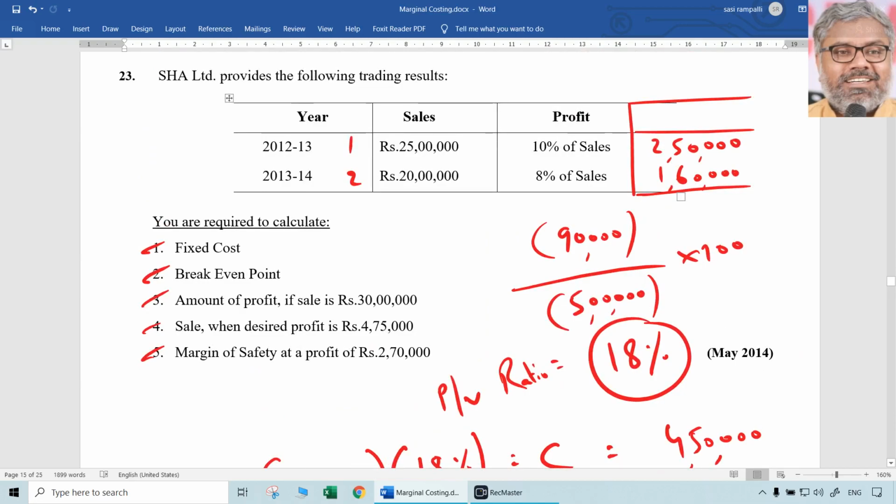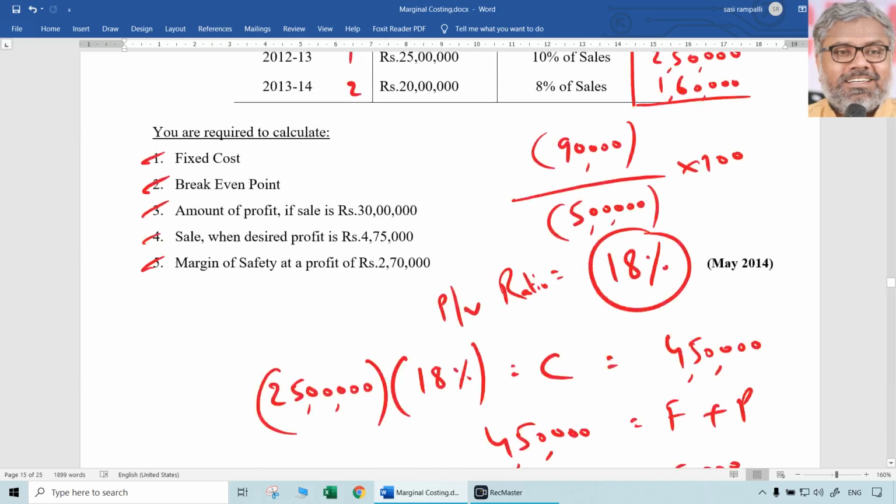When will PV ratio change? Only when there is a change in the selling price or when there is a change in the variable cost per unit. Otherwise PV ratio will not change. But normally, unless otherwise stated, you cannot assume that selling price is changing. Of course, we know variable cost per unit will not change. That means PV ratio also will not change. Fixed cost though in total always constant, that will never change. So 2 lakhs will remain 2 lakhs in all those 3, 4, 5 problems or points also.